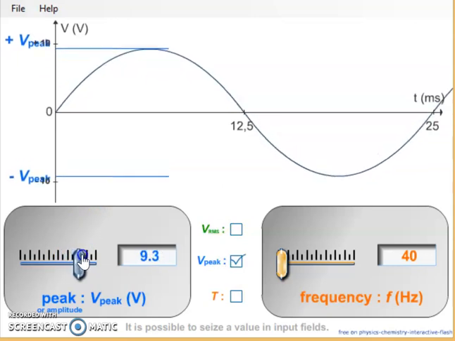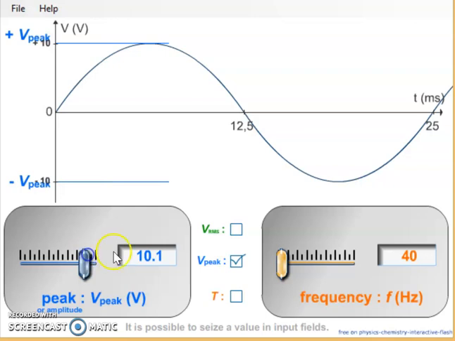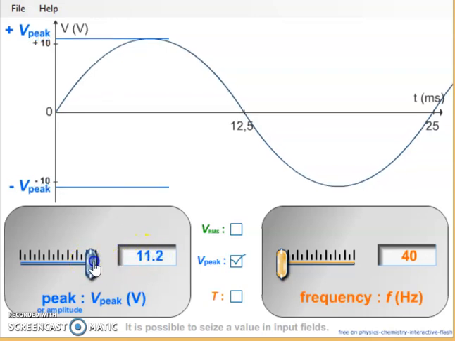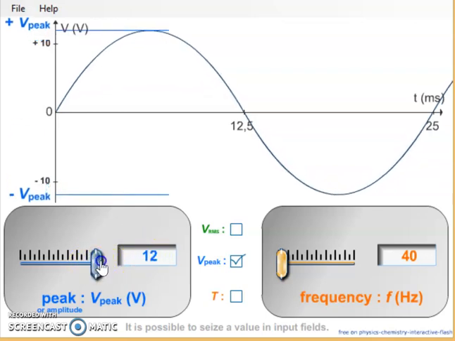So now you can see it over here, it is 10.1 volt. Now it is 11.8 volt. Now it is 12 volt. So that is the peak value.